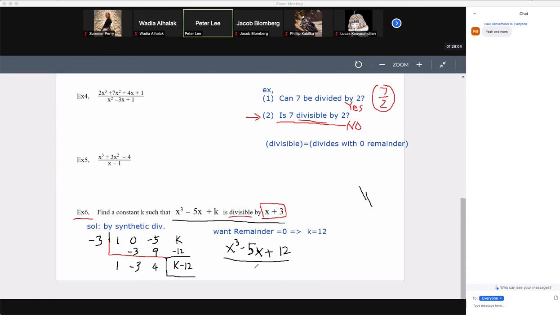If you divide this by x plus 3, what we are saying is that this is actually equal to x squared, and then plus x squared minus 3x, and then plus.